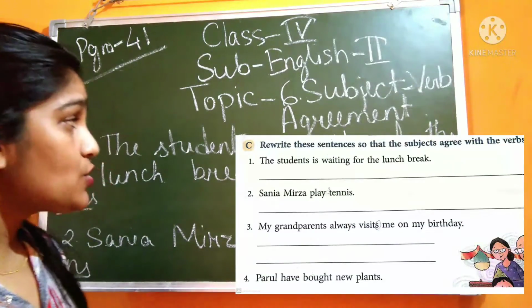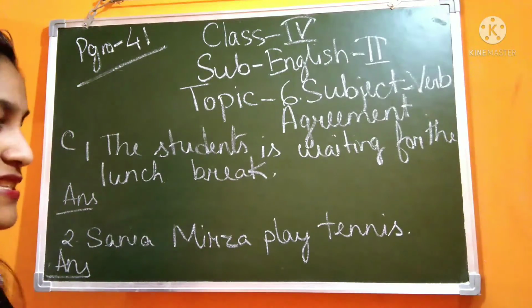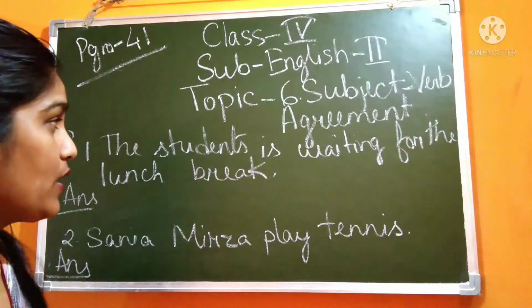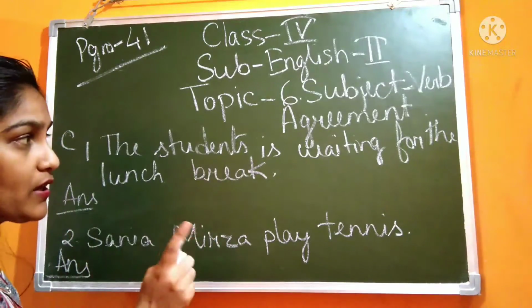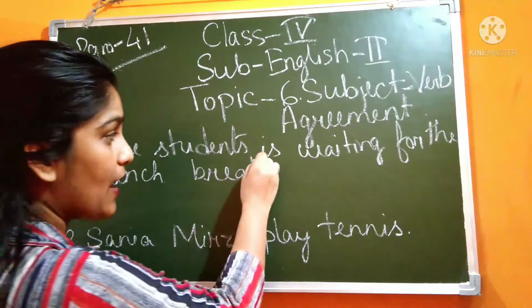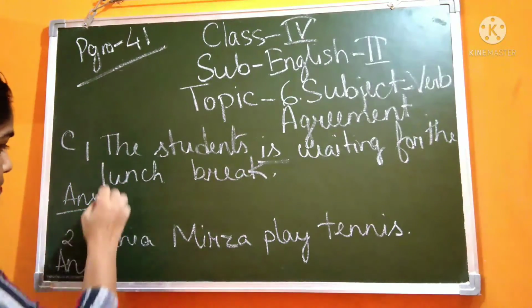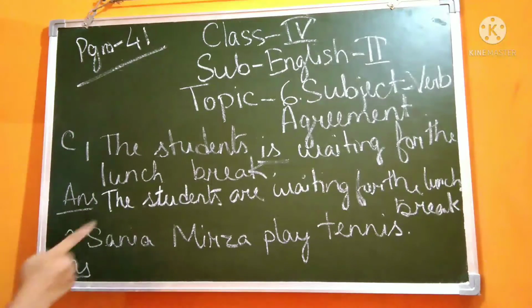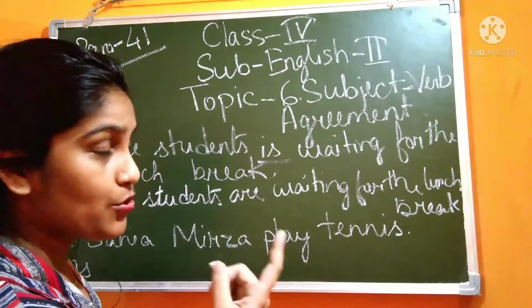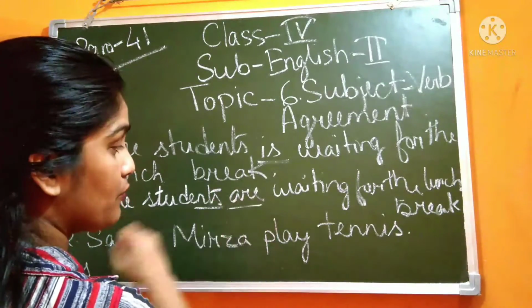So, "The students is waiting for the lunch break." Is this sentence correct? No, it is written students, plural. Then how will it be, is? We have to write what? Are. So you have to correct it and rewrite the sentence. The students are waiting for the lunch break. So now it is correct, because students is plural, so we also have to write a plural verb.